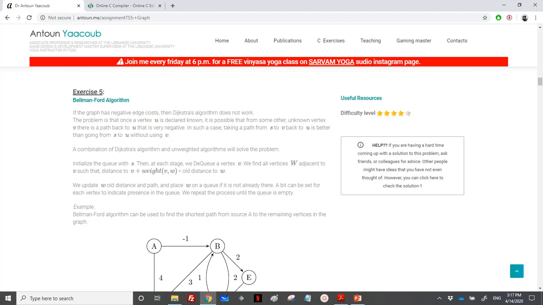Hi again. So we have reached the Bellman-Ford algorithm. It is an algorithm to calculate the shortest path from a source to all the other vertices. So most probably you know how it works. We have covered it quickly in the course. However, now we need to implement it. So let's see how it works and see how we can implement it.